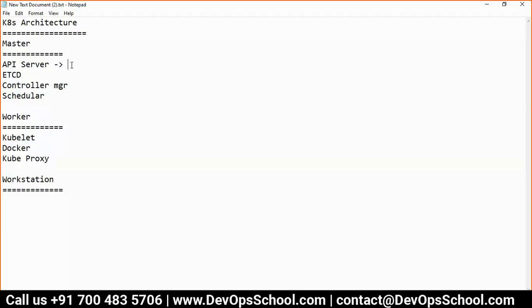And what about scheduler? Controller manager is something which controls the worker nodes. Many things it controls, including workers, and it controls the cluster.